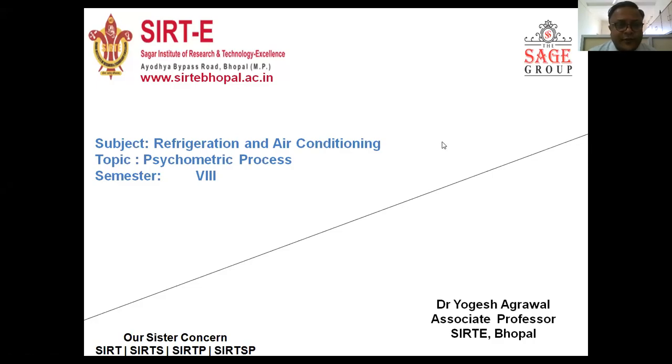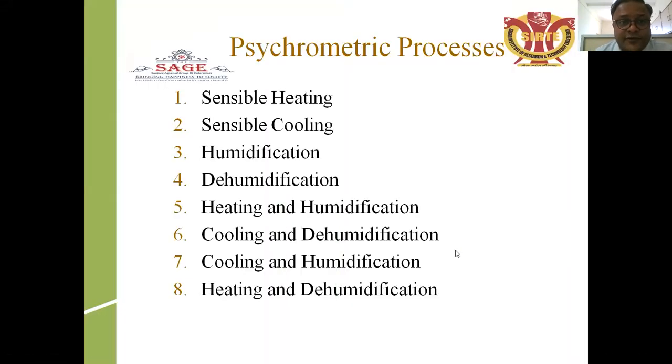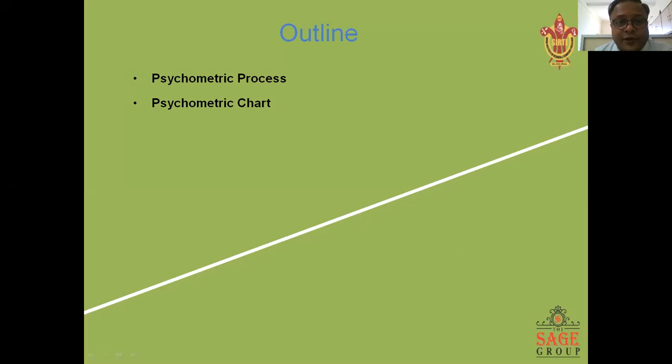Today I will discuss the psychrometric process. This is part of Unit 4. The subject name is Refrigeration and Air Conditioning. The subject code is ME801. This is the outline of today's lecture: psychrometric processes and the psychrometric chart.